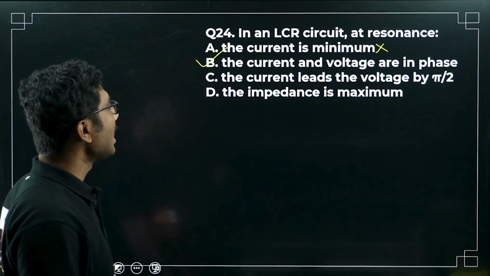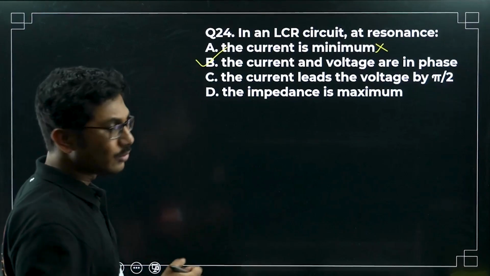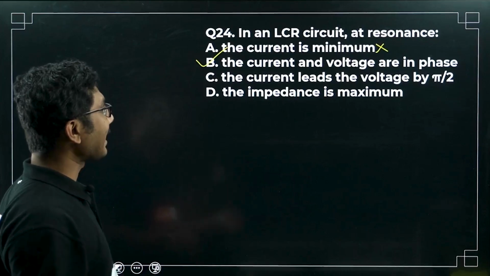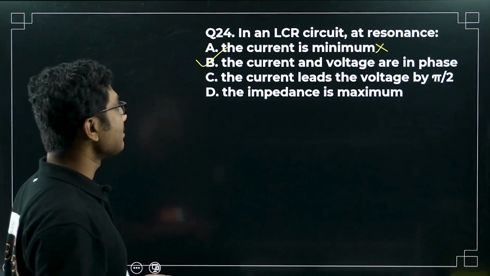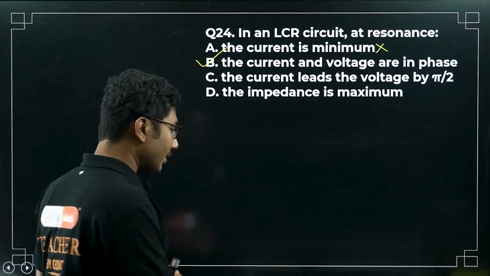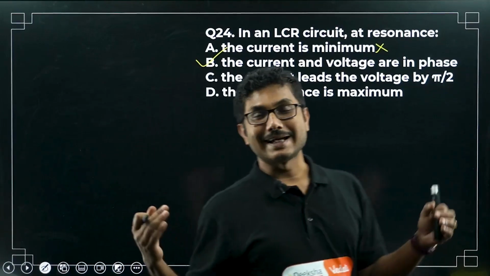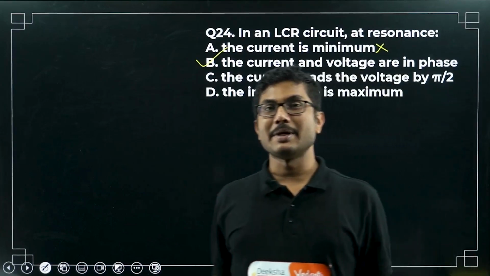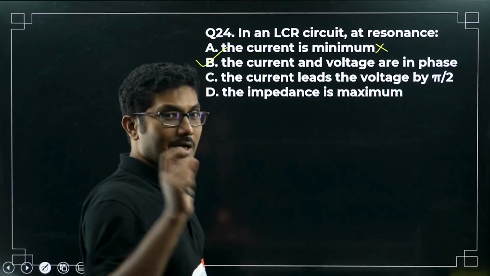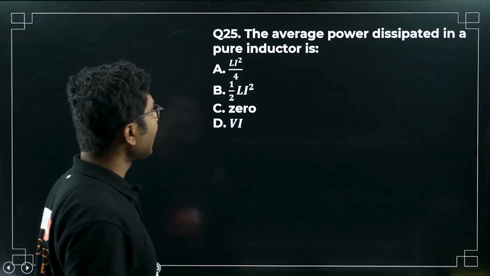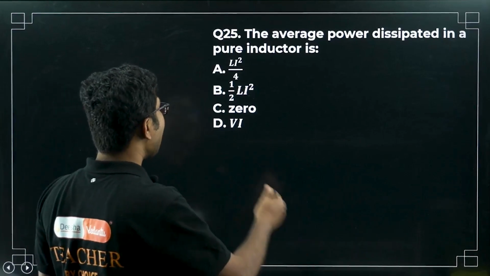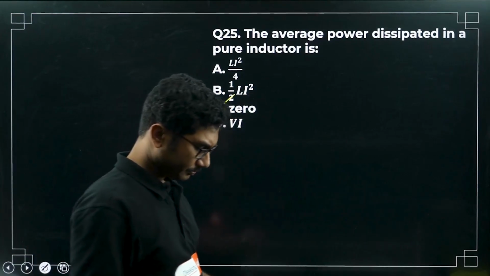Let's check the other options. Current leads the voltage by pi by 2. No, that is wrong. They are in phase. The impedance is maximum. Impedance is not maximum, in fact impedance is minimum, so this is also wrong. Okay, in case of resonance, XL and XC cancel each other, only resistance remains, so the circuit is purely resistive, that's why current and voltage are in phase. Okay, that is the reason behind this. The average power dissipated in a pure inductor is, in a pure inductor, average power dissipated is 0.